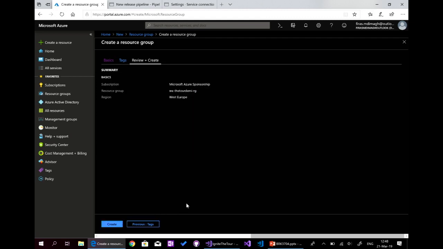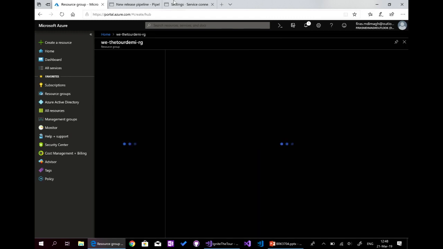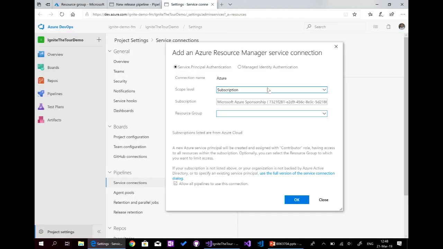So here, I created the folder, or the resource group, where I will deploy my resources. It's quick. I created the resource group, and here, go back to Azure, and I think we need to refresh.